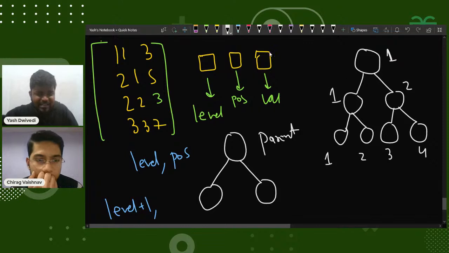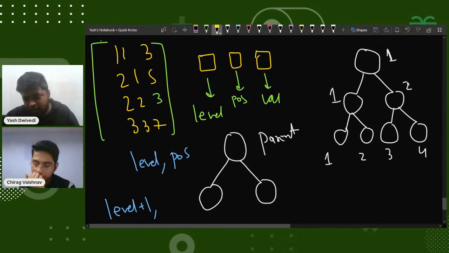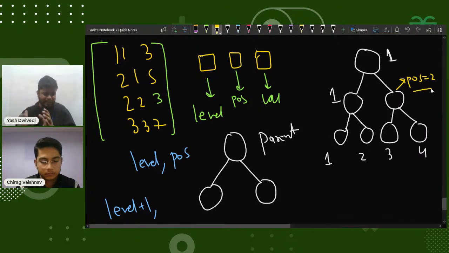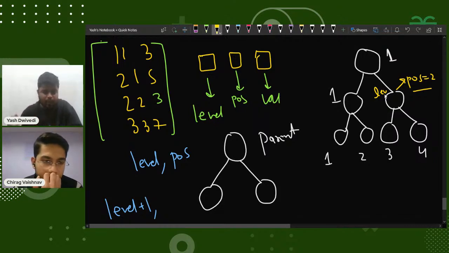So let's assume that the position of this child is 2, right? For this particular node, the position is 2. Now the challenge is how will I determine its parents? Let's say its level is lev. If I want to move to its child, I'll move one level down, so that would be level + 1, but still I'll not be able to access the parent without the position.